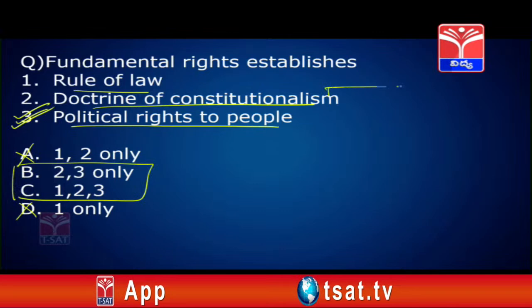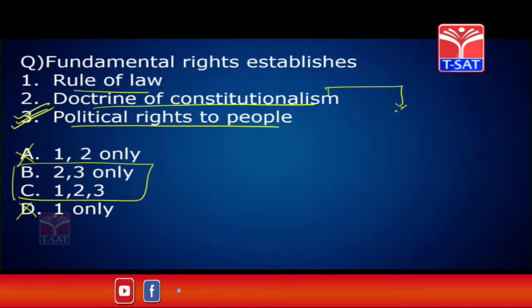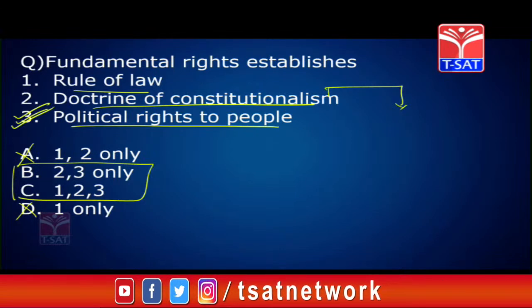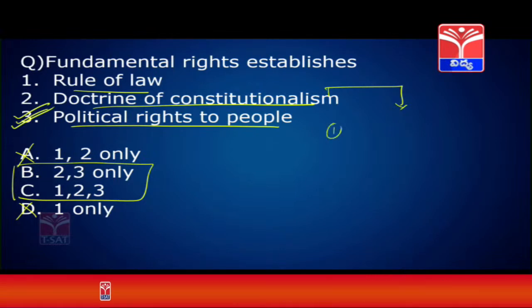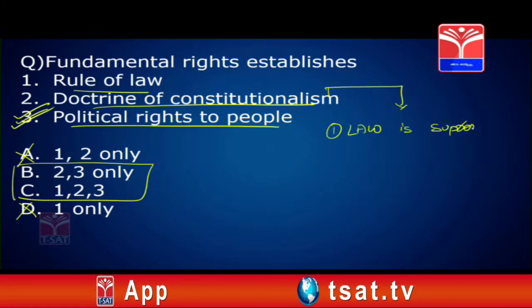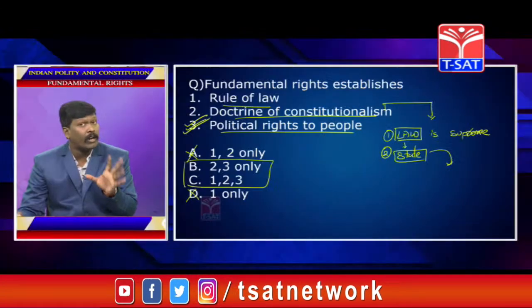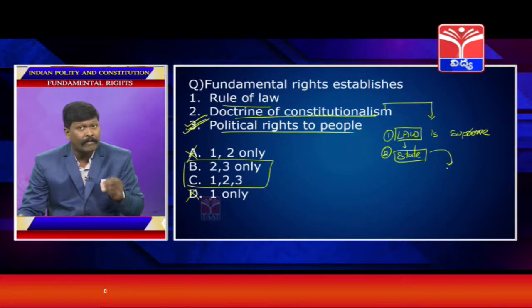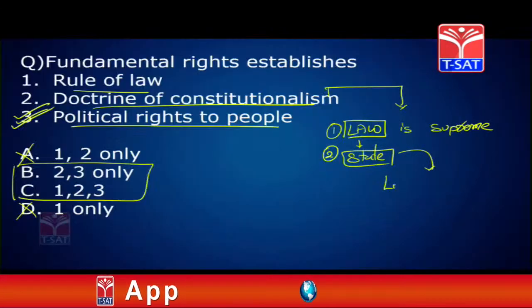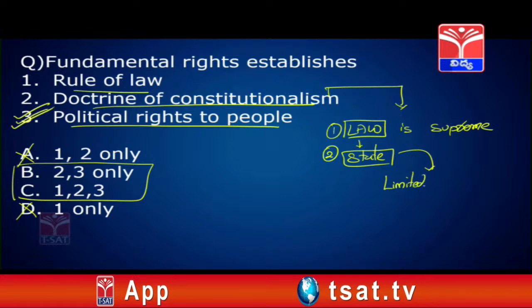Now, what is the meaning of constitutionalism? Constitutionalism. Go with 2 important things. 1. Law is supreme. 2. State has to follow that law. And if the state follows that law, the government functioning is limited. So, there is a limited government functioning.